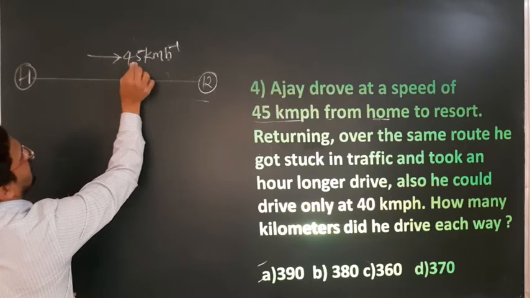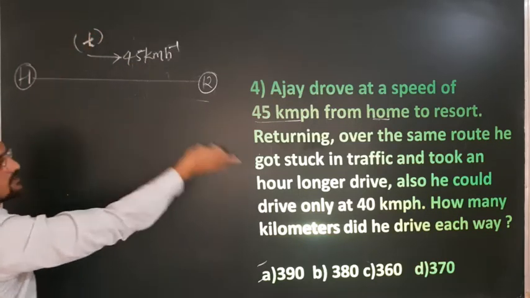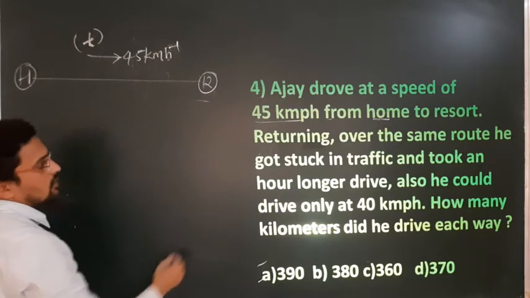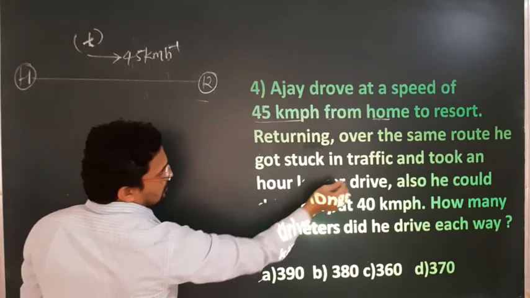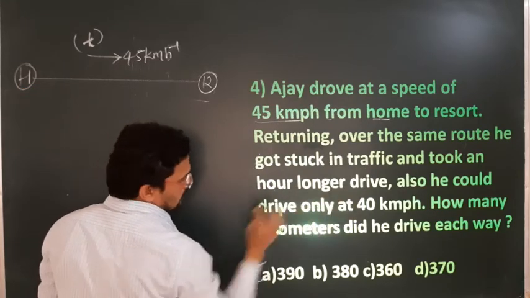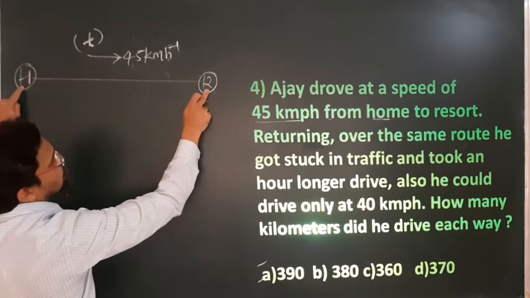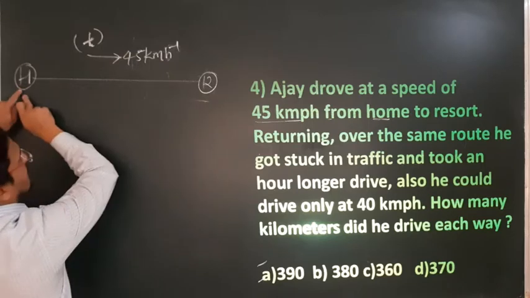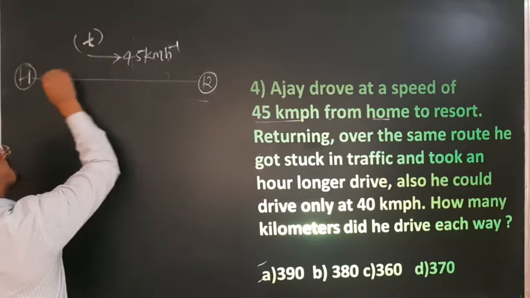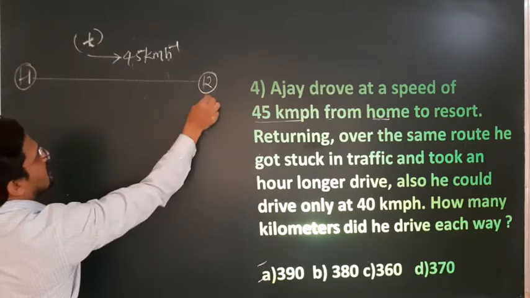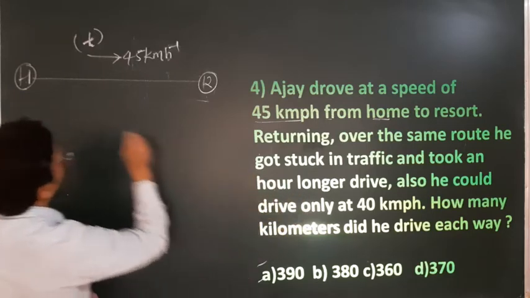Now, if it is traveling at 45 km per hour, he took time t. We will consider the time t because time is not given. Now, he got stuck in traffic while returning from resort to home, and he took 1 hour longer. What does 1 hour longer mean? Like, for going home to resort he took 5 hours, so for resort to home, 1 hour longer means 5 plus 1, 6 hours. So how much time is taken from home to resort? T. Then resort to home, T plus 1, because we don't know.